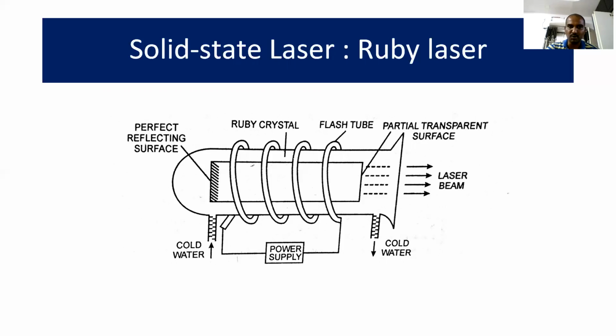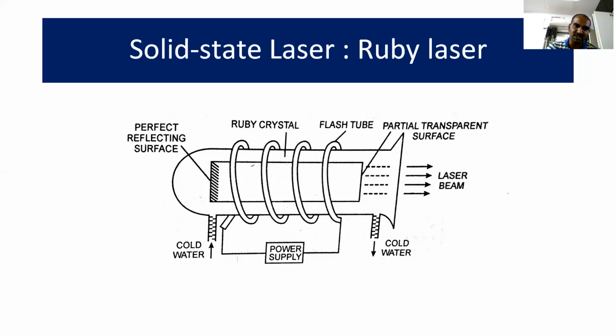Both the ends of the ruby rod are polished, but only one end is coated with silver. Along the silver coated end, you will get the laser light. The middle portion is the ruby rod, which is placed in the quartz tube, which is nothing but the discharge tube, and it is completely surrounded with the helical flash lamp. The two ends are connected to a power supply. Both the ends are polished, only one end is coated with silver, and along the silver coated end, we will get laser light.